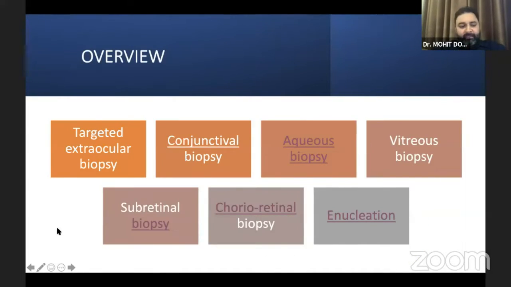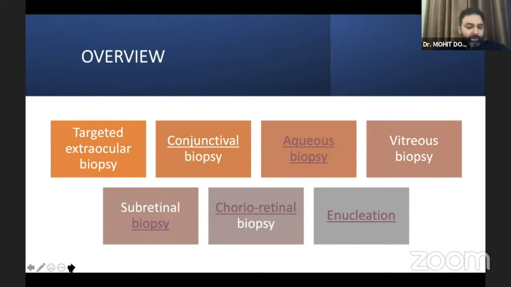The overview is like this. I have quite a big presentation. I'll not cover all things. The biopsy could be targeted extraocular, which is systemic. It could be local extraocular, which could be conjunctival. It could be aqueous or AC tap, vitreous biopsy, subretinal biopsy, choreo-retinal, or it could be enucleation.